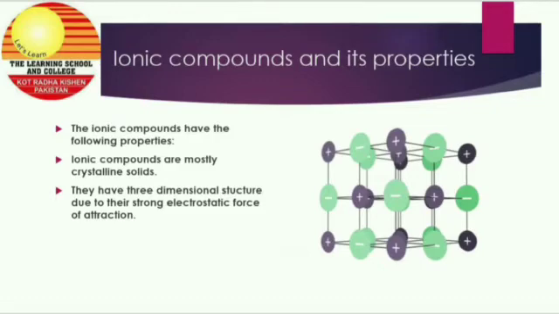Here are some properties of ionic compounds. Ionic compounds are mostly crystalline solids because they have a strong electrostatic force of attraction. Ionic compounds have a three-dimensional structure due to this strong force. As we all know, same ions repel each other, while different ions, like positive and negative ions, attract each other because oppositely charged ions are present here. So the strong electrostatic force of attraction ensures they have a three-dimensional structure.